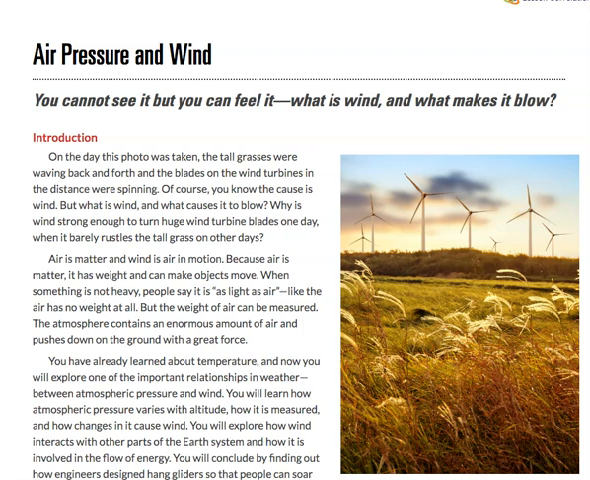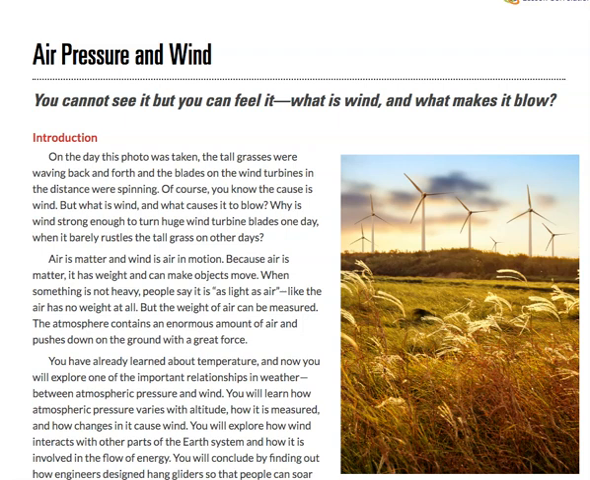Introduction. On the day this photo was taken, the tall grasses were waving back and forth and the blades on the wind turbines in the distance were spinning. Of course, you know the cause is wind. But what is wind and what causes it to blow? Why is wind strong enough to turn huge wind turbine blades one day when it barely rustles the tall grass on other days?